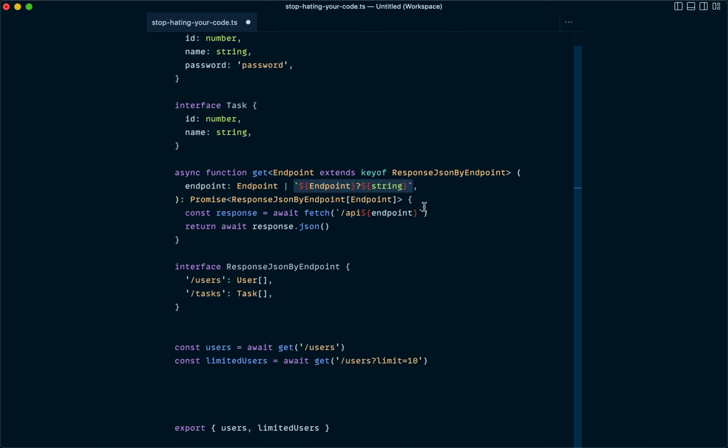So very cool feature, not super commonly needed, but it can get you out of some really tight spots like this one and add a little bit more flexibility into how TypeScript is able to read the information that you're passing in.